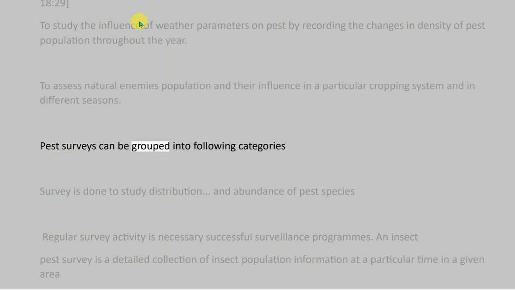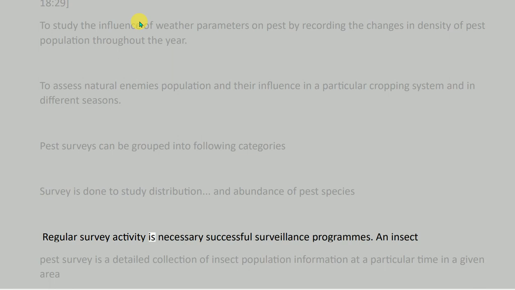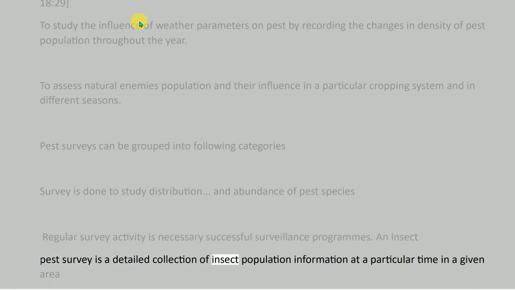Pest surveys can be grouped into following categories. Survey is done to study distribution and abundance of pest species. Regular survey activity is necessary for successful surveillance programs. An insect pest survey is a detailed collection of insect population information at a particular time in a given area.